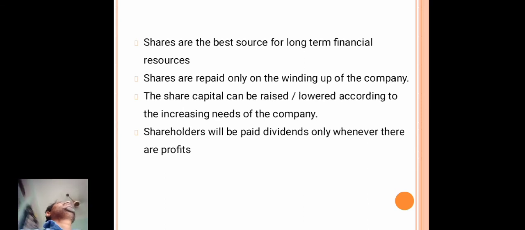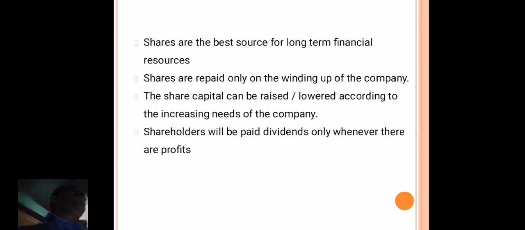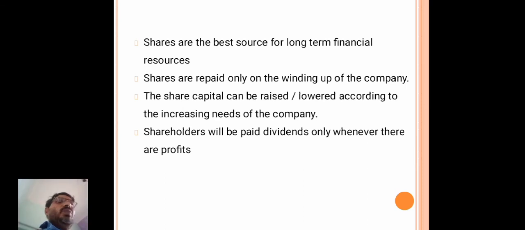The dividend depends upon the profits of the company. If the company gets more profits, the shareholders will get more dividend. But the shares are repaid only on the winding up of the company.